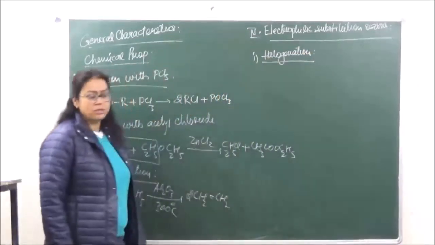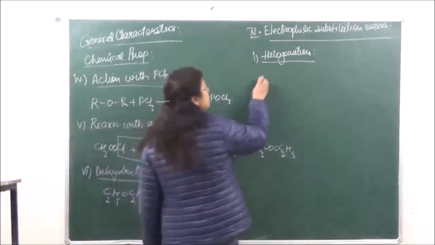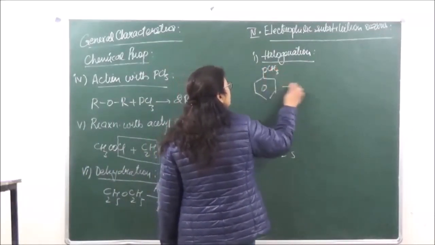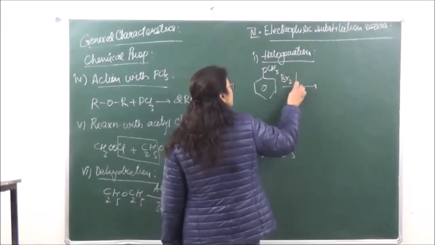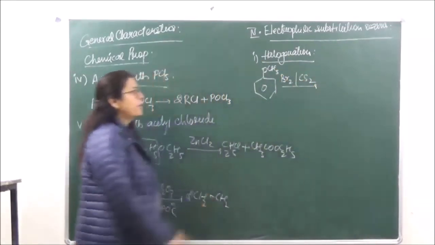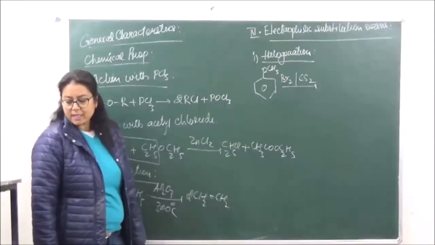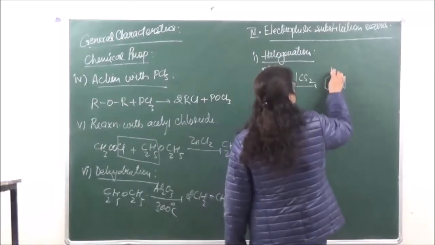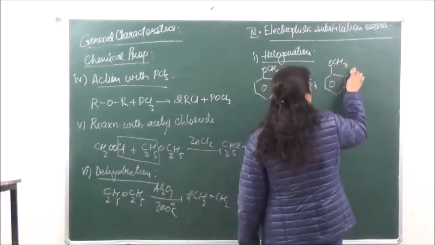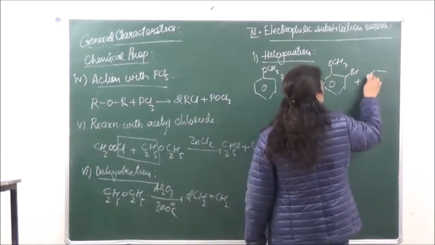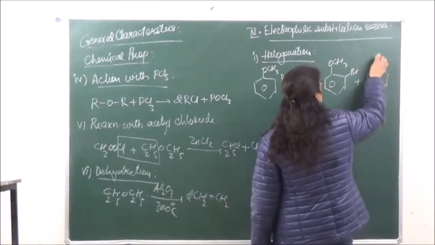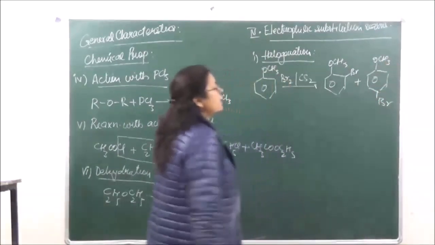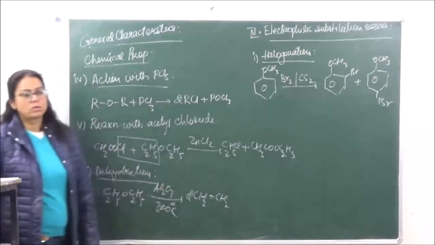Halogenation reaction, right? So anisole reacting with bromine in presence of carbon disulfide is going to give us a mixture of orthobromoanisole and parabromoanisole. Okay?